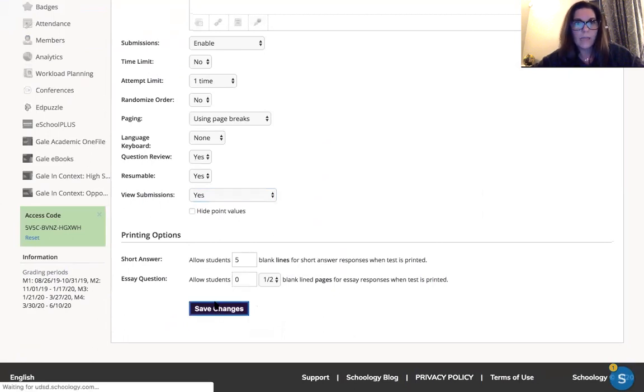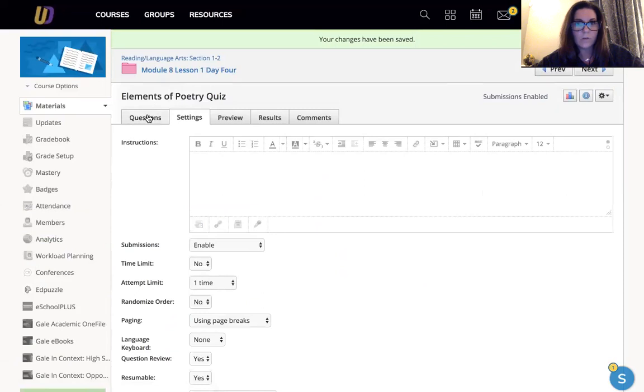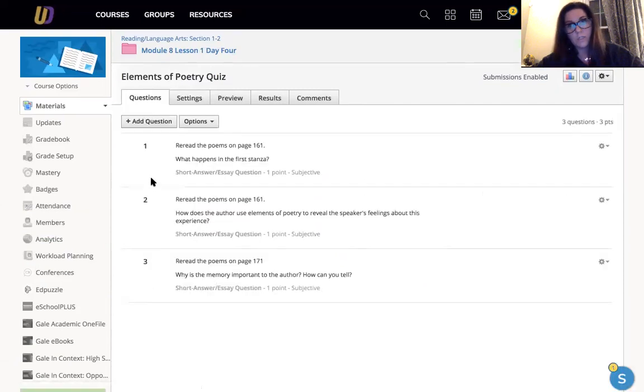So the kids from my class said when we talked today on our Zoom call that they thought the questions for theme were easier than the questions the first day. So hopefully these questions on the elements of poetry are a little bit easier for you too. We broke these down into specific pages. So the first question is from just page 161, what happens in the first stanza? So just go back to page 161, read that section, and just write down what you think happened there.